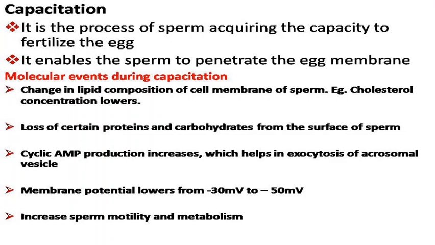The membrane potential of the spermatozoa lowers from minus 30 millivolt to minus 50 millivolt. And there is an increase in metabolism, which results in increased motility of sperm. These are the molecular changes happening during capacitation.